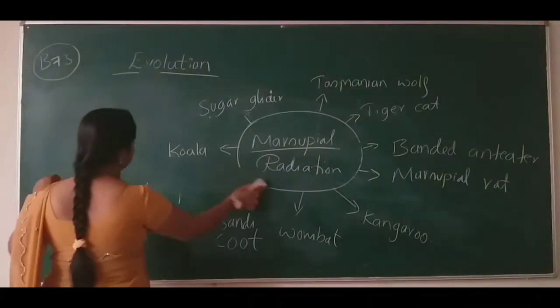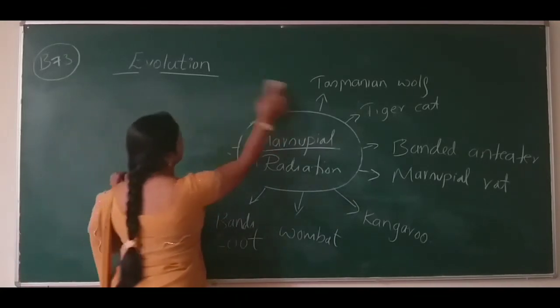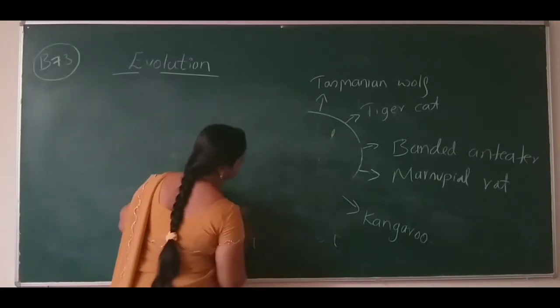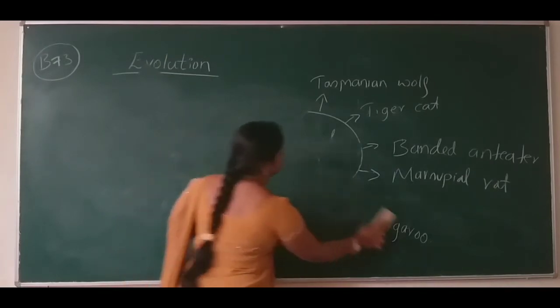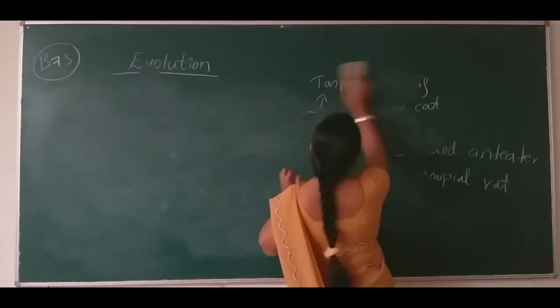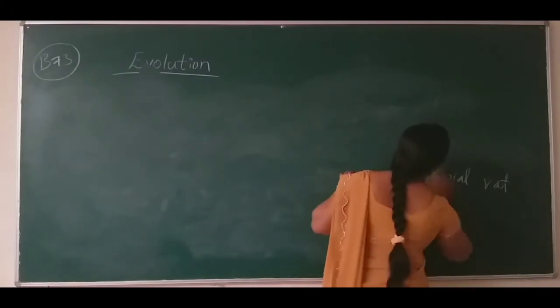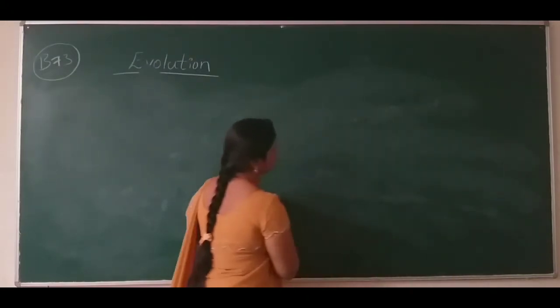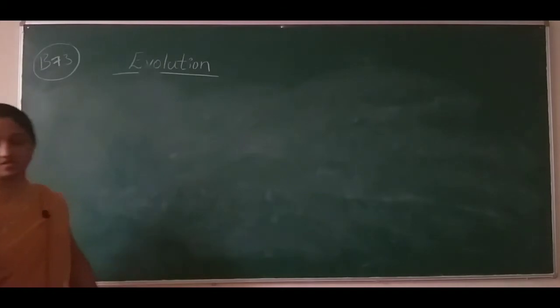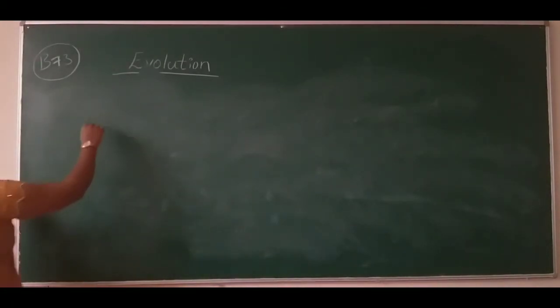One more example is there for convergent evolution. Convergent evolution means different origin, same function.